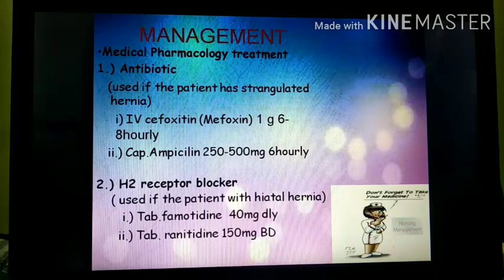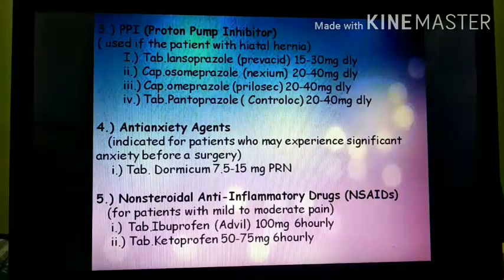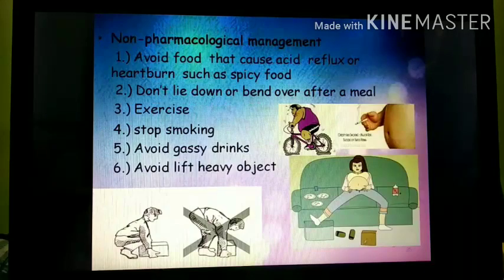H2 receptor antagonists in case of hiatal hernia, for example, ranitidine, famotidine, are given. Proton pump inhibitors in case of hiatal hernia, for example, pantoprazole, omeprazole, are given. Anti-anxiety agents are given before surgery to reduce the anxiety of the patient. Non-steroidal anti-inflammatory drugs are given to reduce the pain, such as ibuprofen.